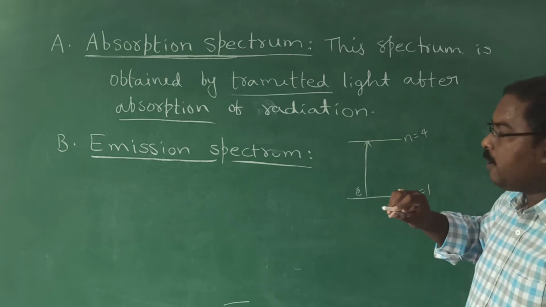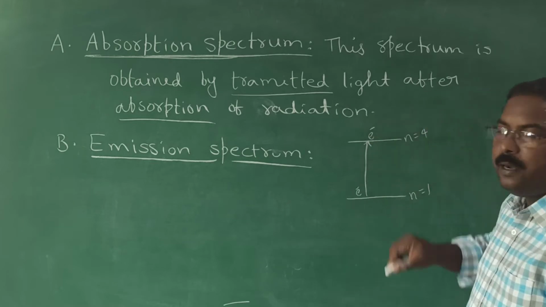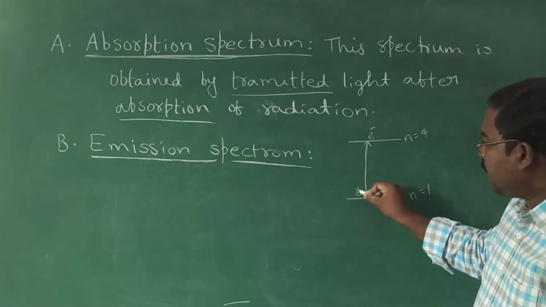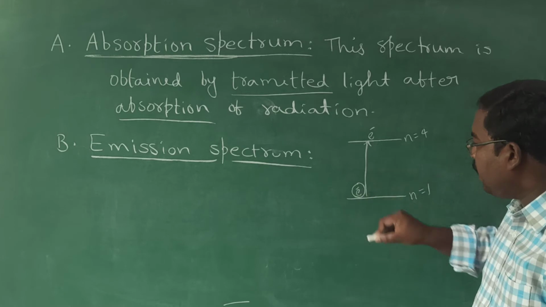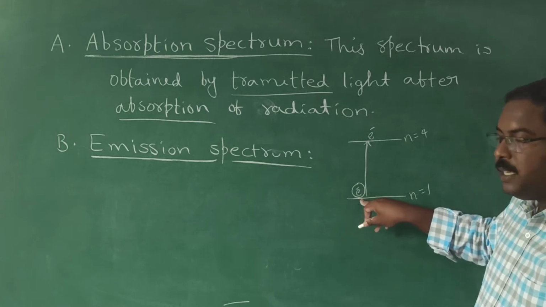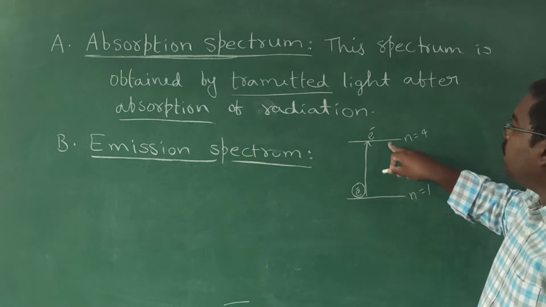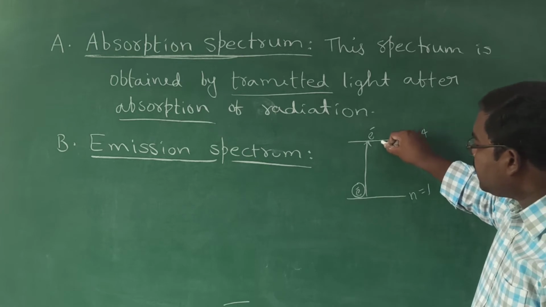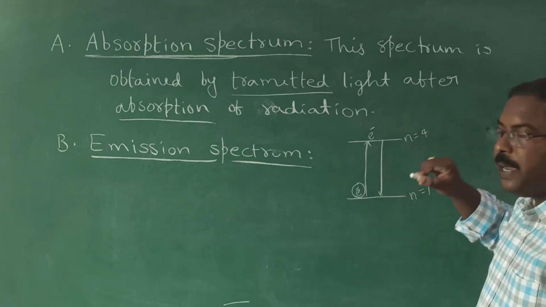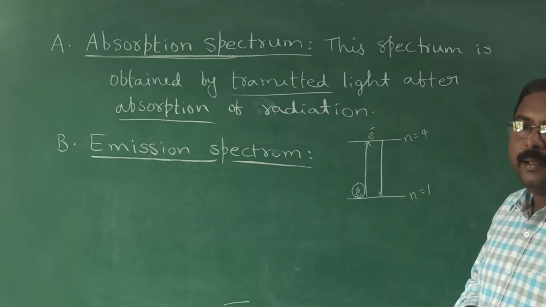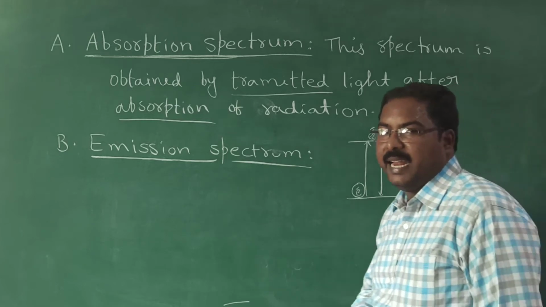Is that its original place? No. Actually, the ground state of the atom is that the electron is in the first orbit. But from the excited state, it definitely comes back to its original state by releasing the energy.